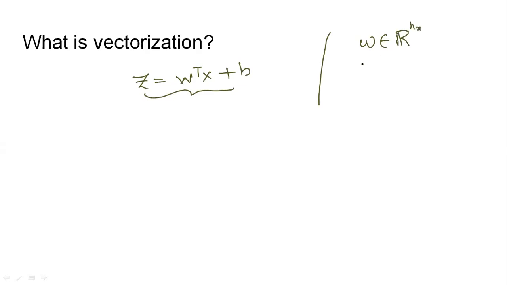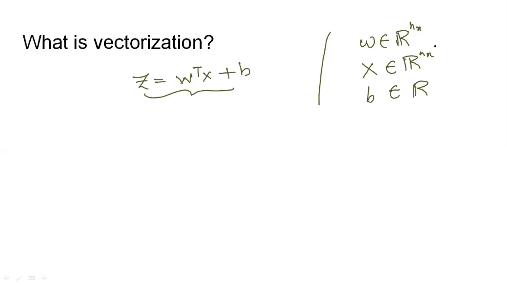If W is an nx dimension vector, then X is also an nx dimension vector of real numbers, and B is a base value of this output, so this belongs to the real numbers. This is already clear to us as we have studied this several times in the previous video lectures.